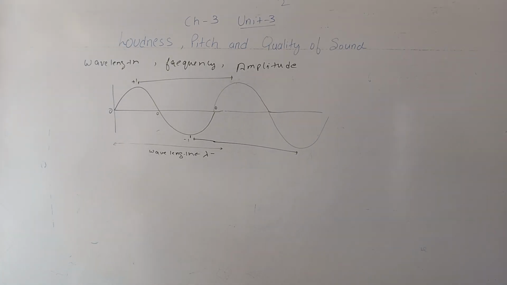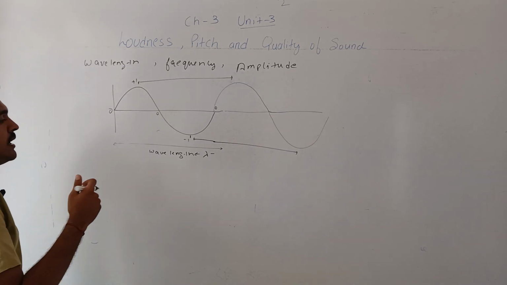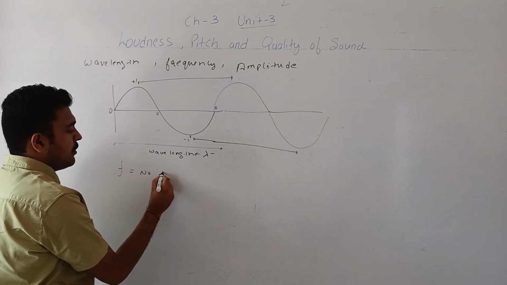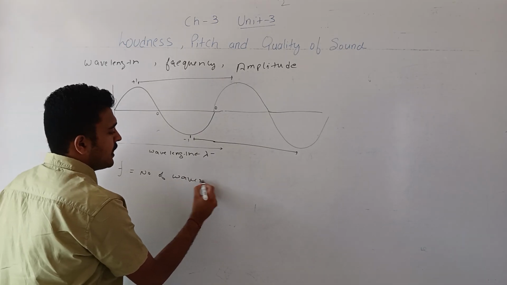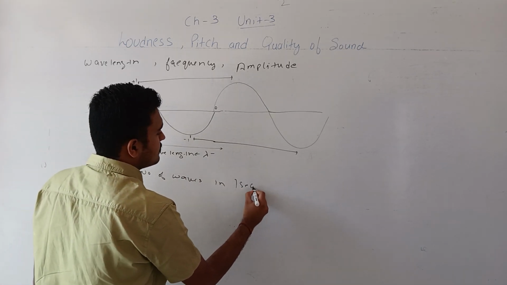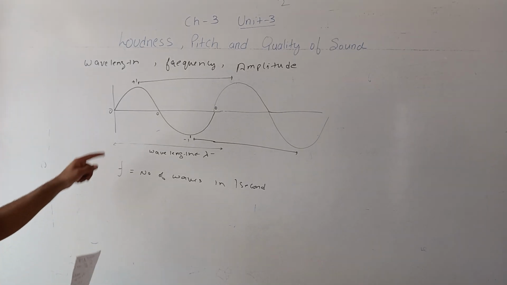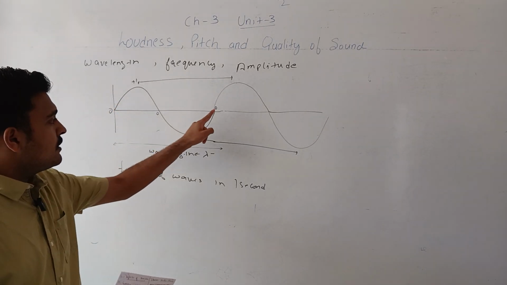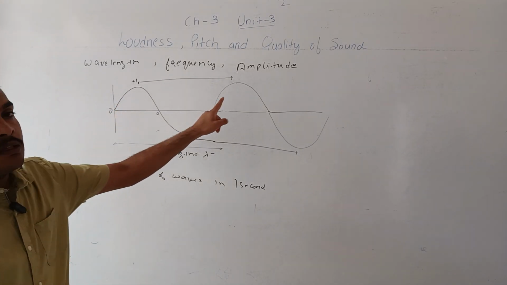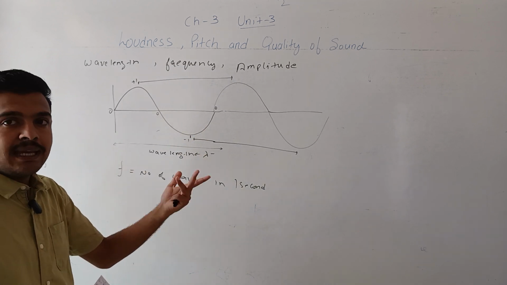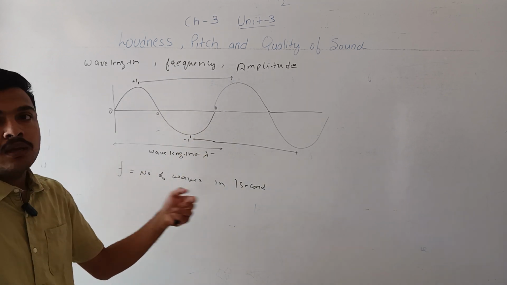Then is the frequency. What is the frequency? Frequency is the number of waves in 1 second. For example, if one wavelength takes 1 second to be completed, then the frequency is 1.